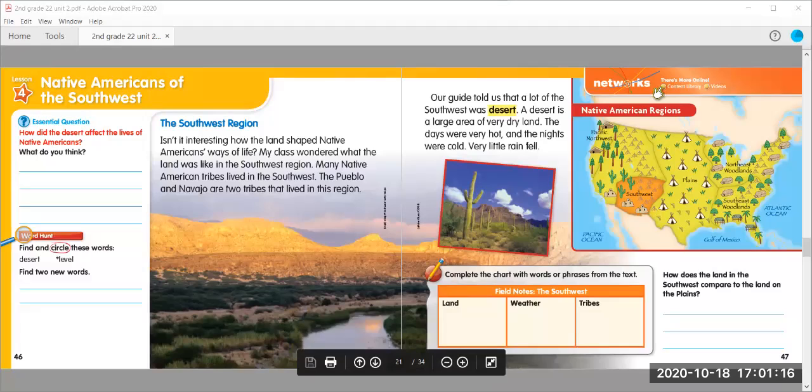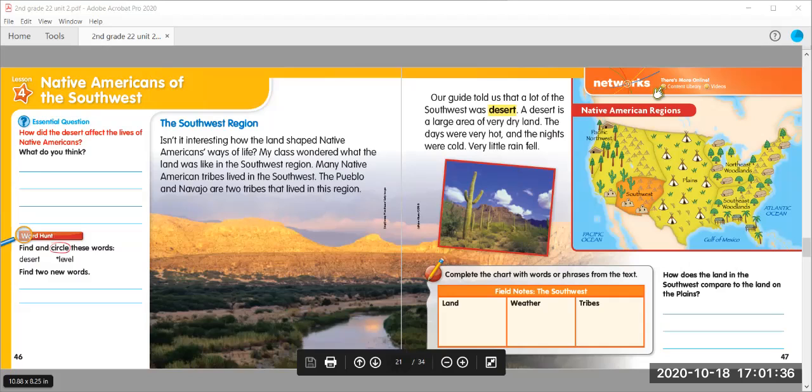Please make sure that you answer your essential question using a complete sentence. How did the desert affect the lives of Native Americans? What do you think? And then find and circle these words, desert and level, and then find two new words and list them here.